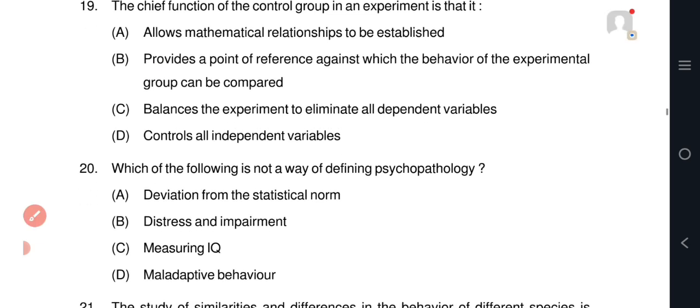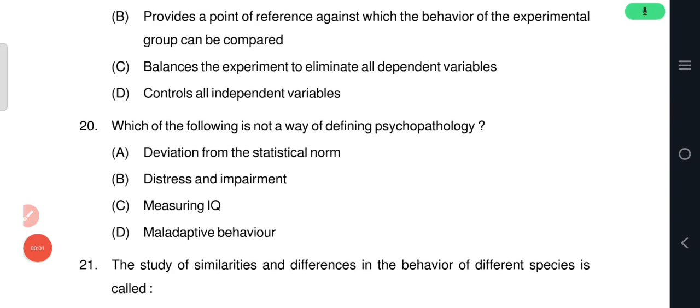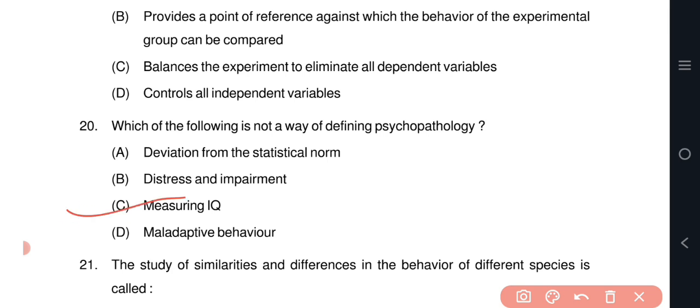Question number 20. Which of the following is not a way of defining psychopathology? The answer is Option C, measuring IQ. Psychopathology refers to the study of abnormal behavior and mental disorders.